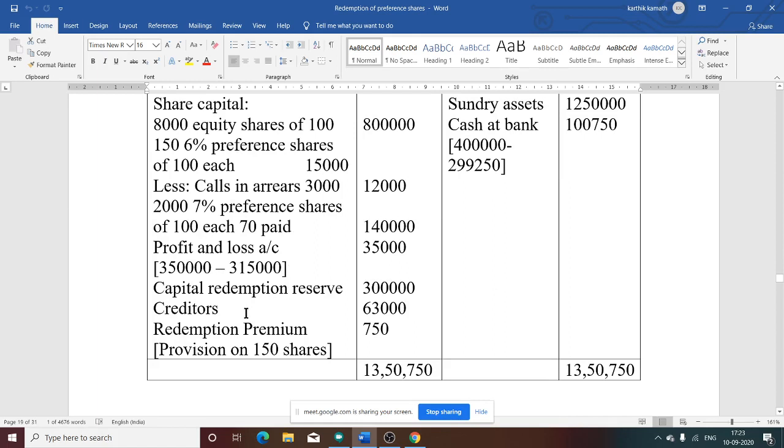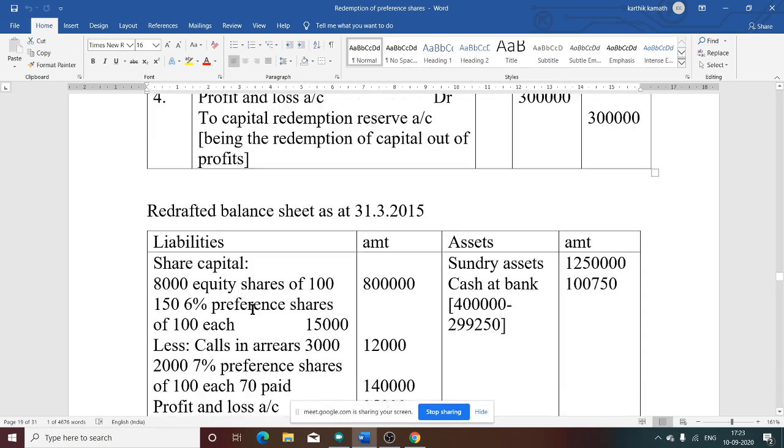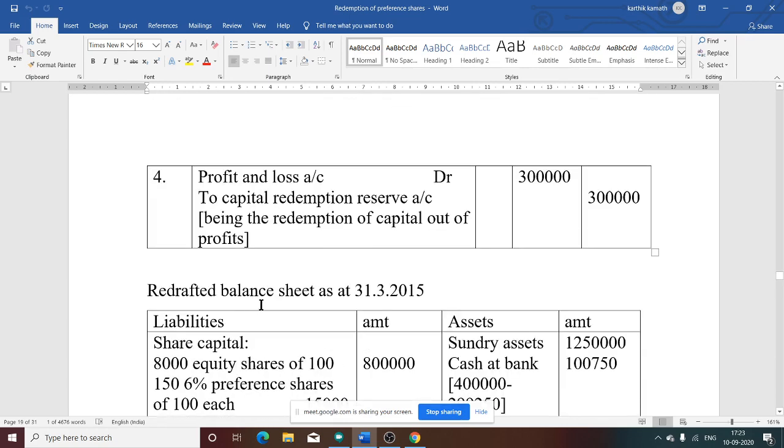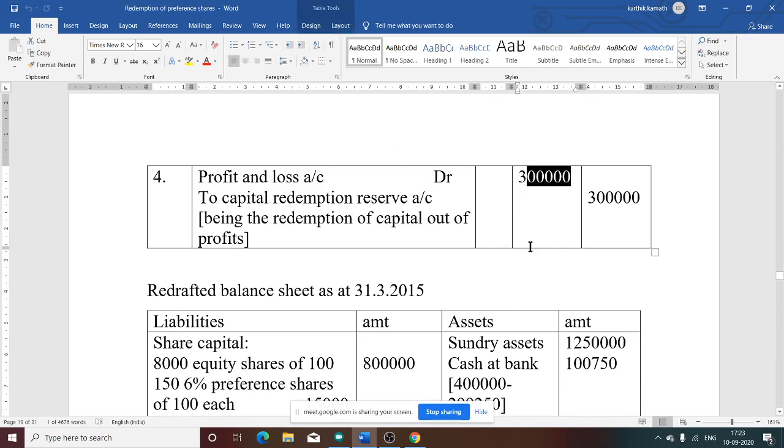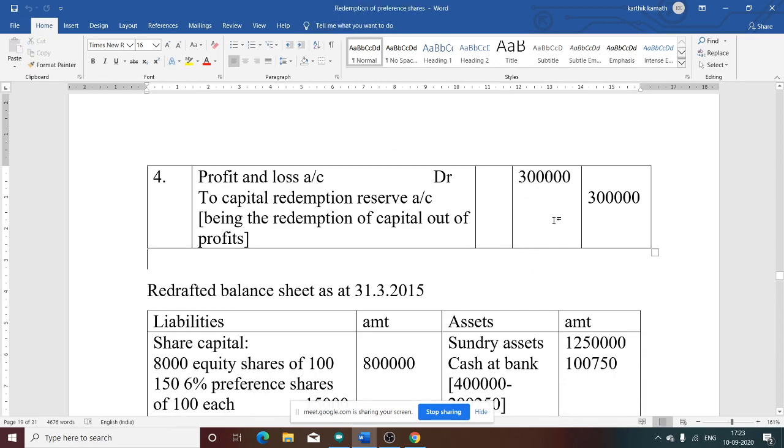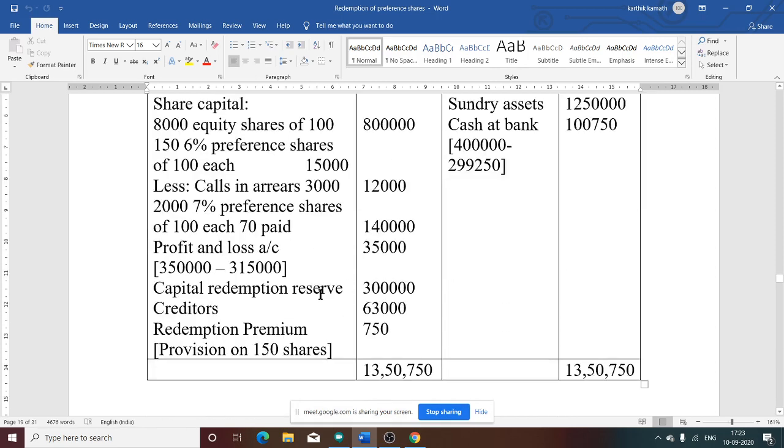Then capital redemption reserve. What about capital redemption reserve? There is a profit transfer to capital redemption reserve of 3 lakh, and this balance is not utilized for the purpose of bonus shares. That is the last, fourth journal entry. So balance is available in the CRR account. If balance is available in the CRR account, such balance must be shown on the liability side of the balance sheet. So capital redemption reserve, that is 3 lakh.